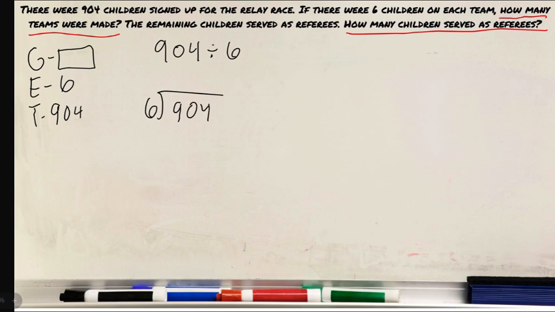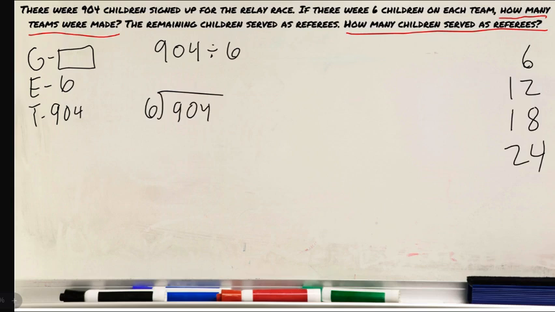So let's start off counting by 6s. We're dividing by 6 on each team. So let's count out our 6s to start off with. One group of 6 is 6. 2 groups of 6 is 12. 3 groups of 6 is 18. 4 groups of 6 is 24. Okay, let's leave it there and see if that's going to be enough to get us through this problem. We can always come back and add to our list of 6s later.